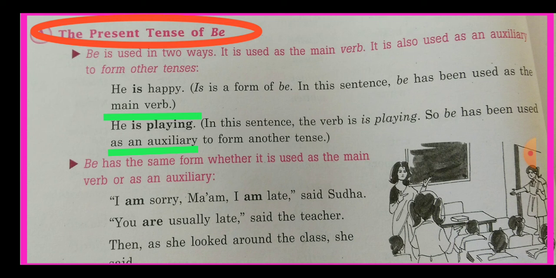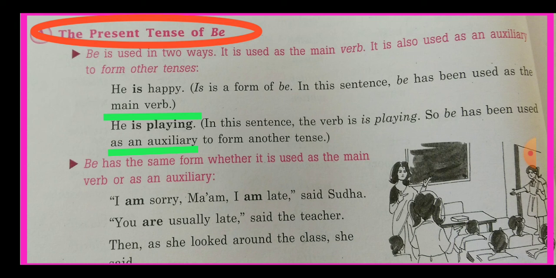So be can be used in two ways. Like, he is happy. Here is, which is a form of be, is used as a main verb, because in this sentence we don't have any other verb. So here we have only one verb, that is, and the form of be is used as a main verb. Now look at the second sentence, he is playing.